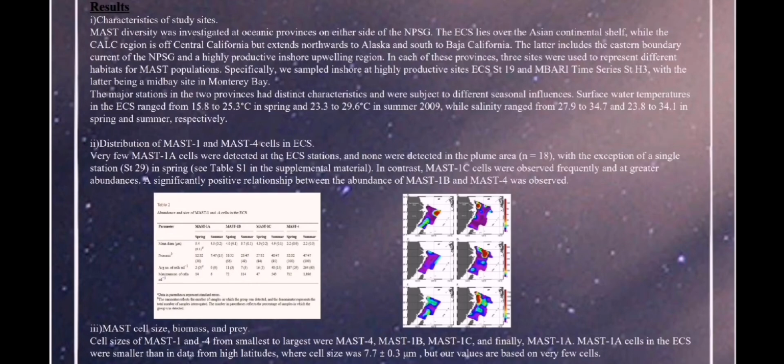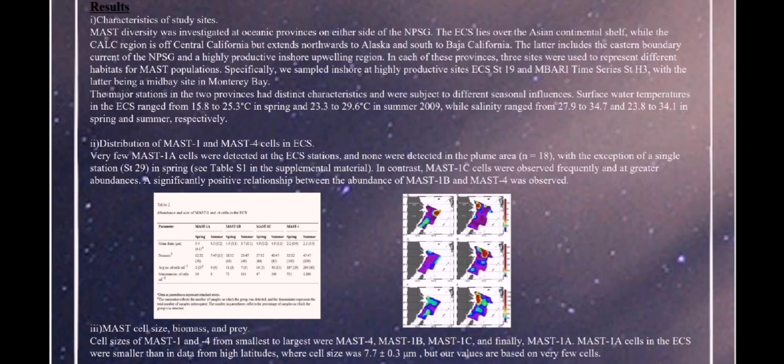Specifically, we sampled inshore at highly productive sites, East China Sea and MBARI time series, with the latter being a mid-bay site in Monterey Bay. The major stations in the 2 provinces had distinct characteristics and were subject to different seasonal influences. Surface water temperature in the East China Sea ranged from 15.8 to 25.3 degrees Celsius in spring and 23.3 to 29.6 degrees Celsius in summer 2009, while salinity ranged from 27.9 to 34.7 and 23.8 to 34.1 in spring and summer, respectively.